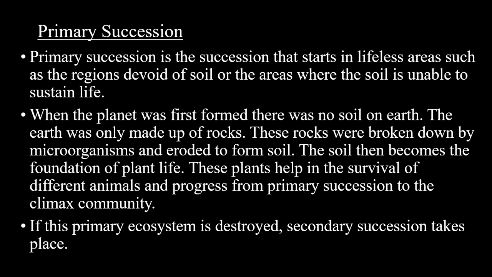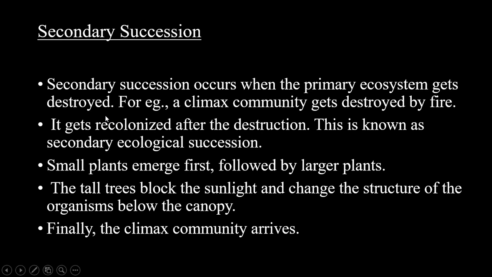If this ecosystem formed as a result of primary succession is destroyed, then secondary succession takes place in that area. Primary succession takes place in an area where there is no soil, so it takes a long time for the establishment of a climax community.